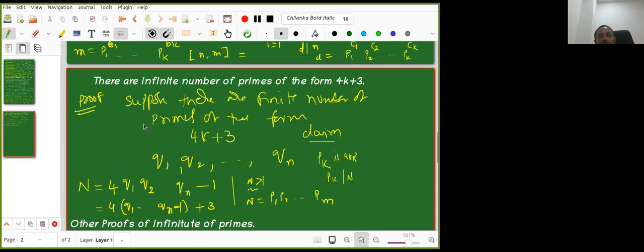Now we'll go back to the beginning. We assume that these are the only primes of the form 4k plus 3. You remember? These are the only primes of the form 4k plus 3. Now pk is a prime of the form 4k plus 3.